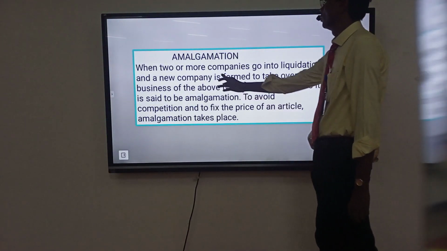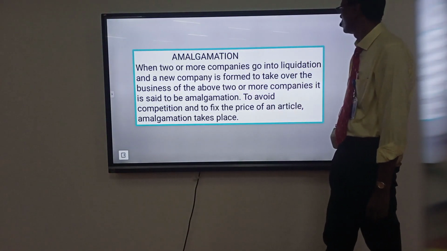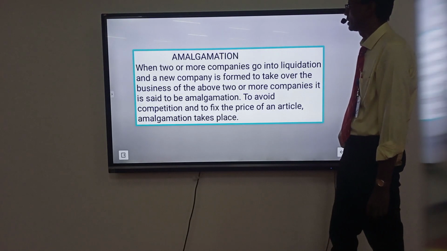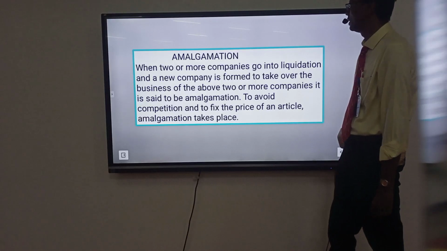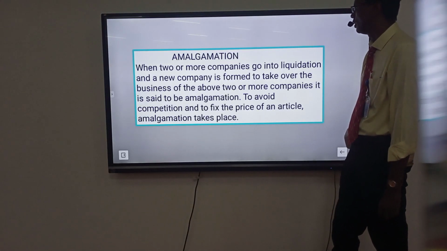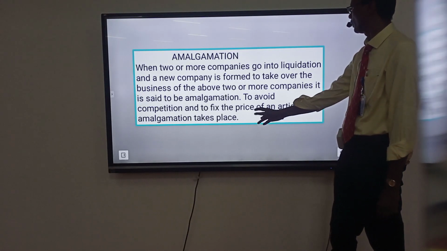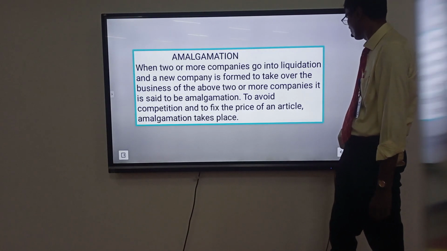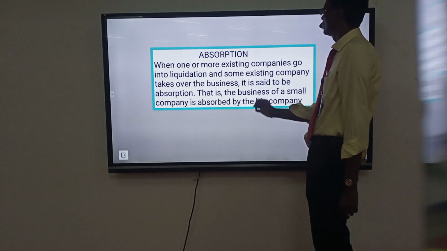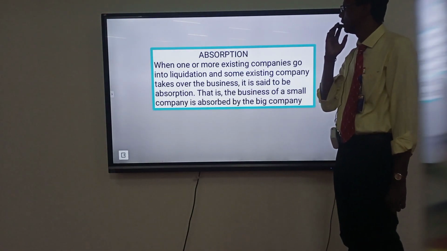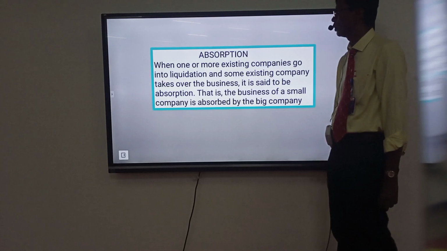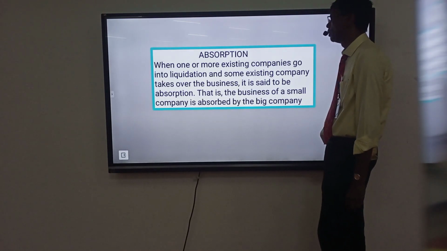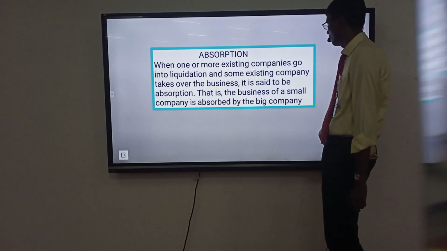Amalgamation. When two or more companies go into liquidation and a new company is formed to take over the business of the two or more companies, it is said to be amalgamation, to avoid competition and to fix the price of articles. Absorption: when one or more existing companies go into liquidation and some existing company takes over the business, it is said to be absorption. That is, the business of a small company is absorbed by a big company.